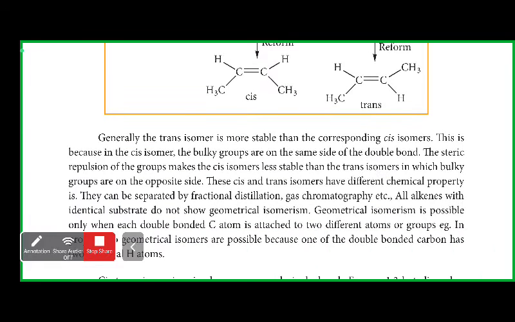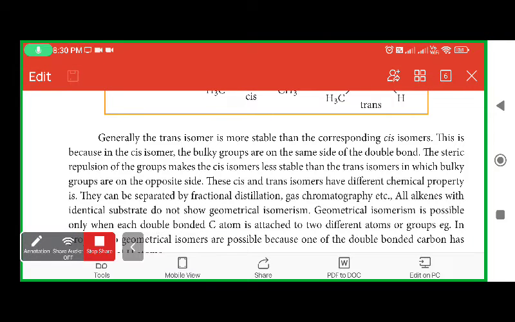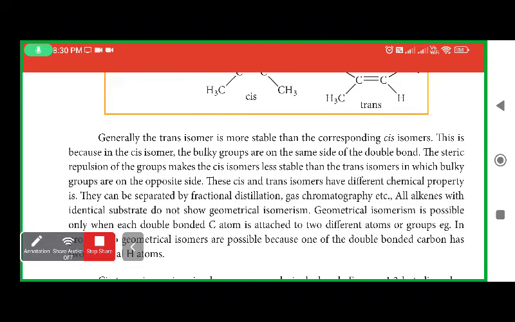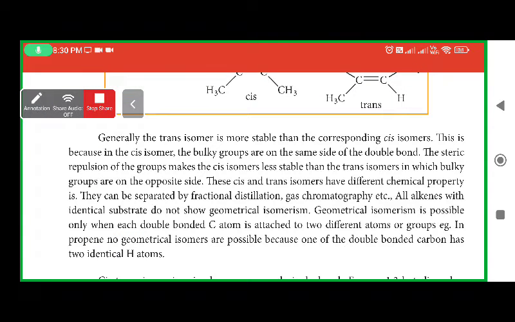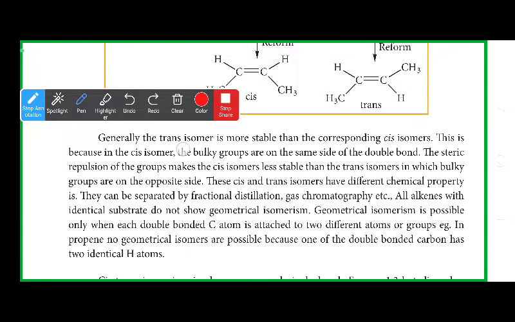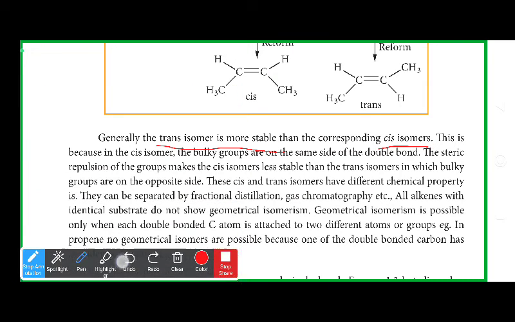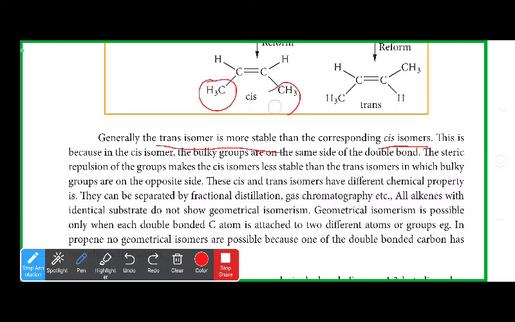Now the main thing is the trans isomer is more stable. This is very important: trans is more stable than cis. The reason is cis has bulkier groups on the same side. Here, this is cis, so bulkier groups. CH3 is bulkier when compared to hydrogen. Both the bulkier groups are on the same side.